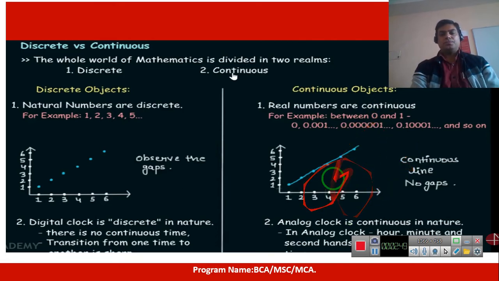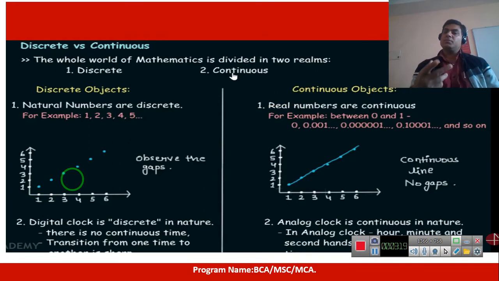So between 1 and 2, we want to plot 1.0, 1.01, 1.02, 1.001, 1.002. Infinite real numbers can also be plotted. The gap between 1 and 2 should also be filled. All the points should be plotted. So there is no gap between 1 and 2, 2 and 3, 3 and 4. They are connected, linked with each other. But in the discrete picture, there is a gap; they are pointing to sharp points.